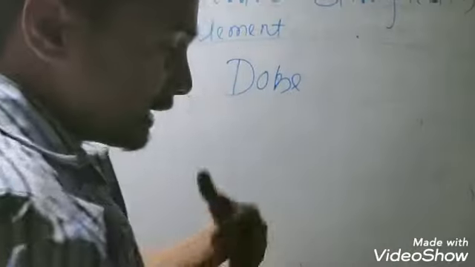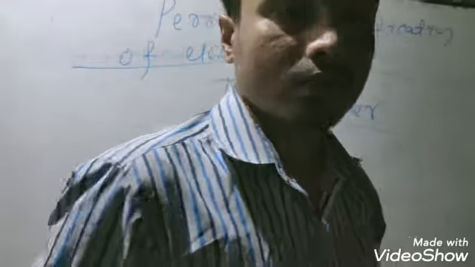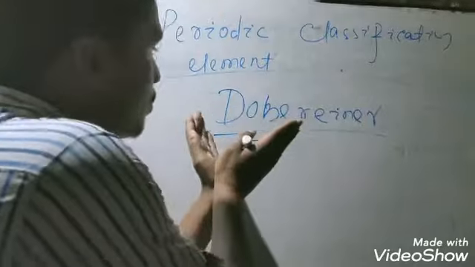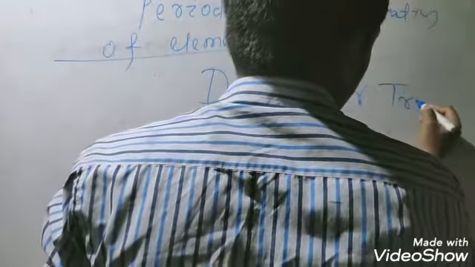Dobereiner. The first concept was introduced by the great scientist Dobereiner, and it is called the Dobereiner triad.